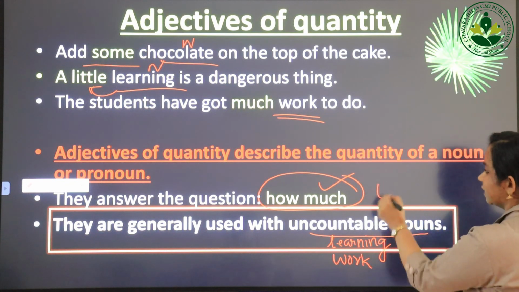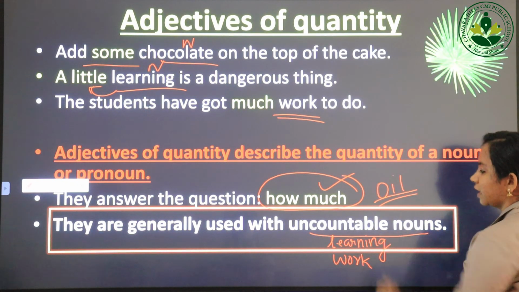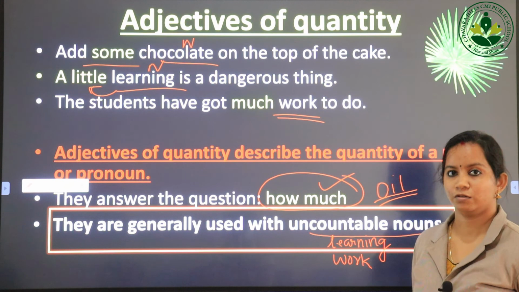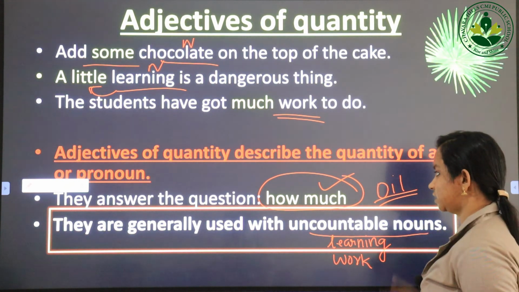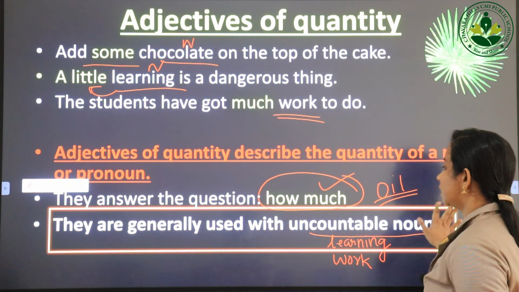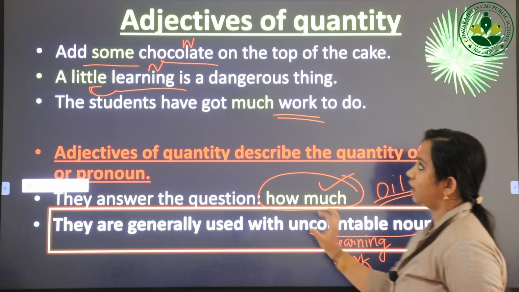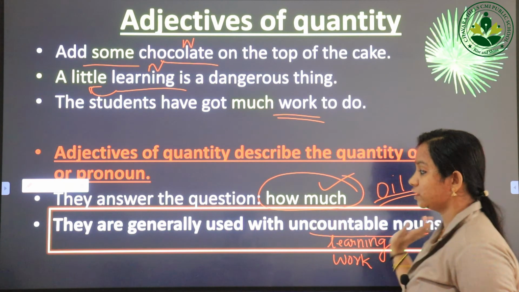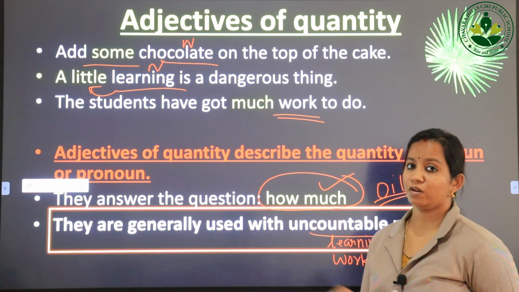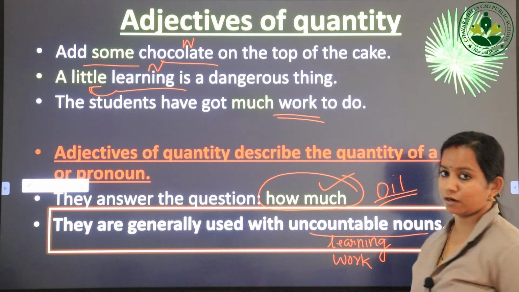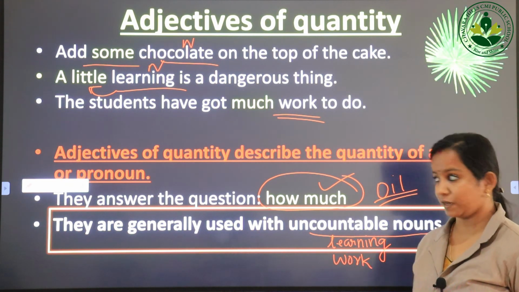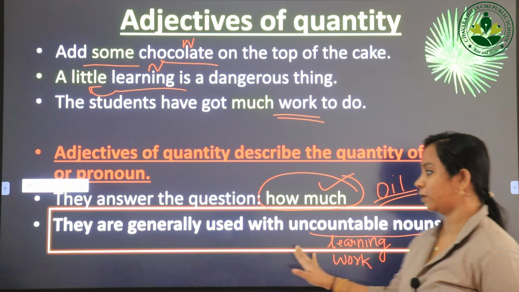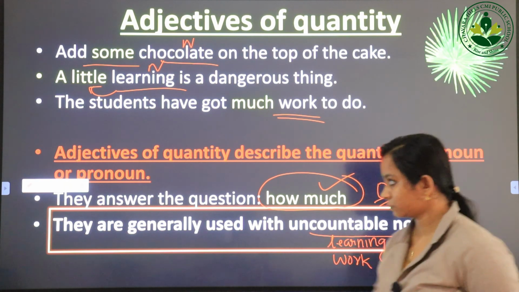I will give you a simple example, oil. Can we count oil? No, right? We can just measure it, right? So that's why adjectives of quantity are always used before an uncountable noun, okay. Nouns that cannot be counted. Very important point, okay. You have to keep this in mind.